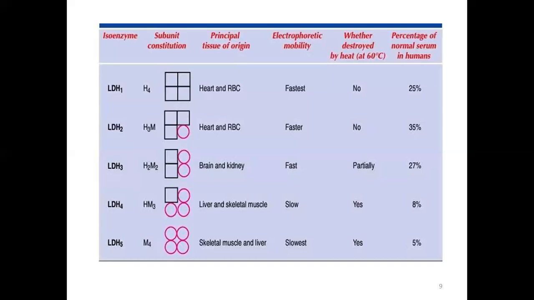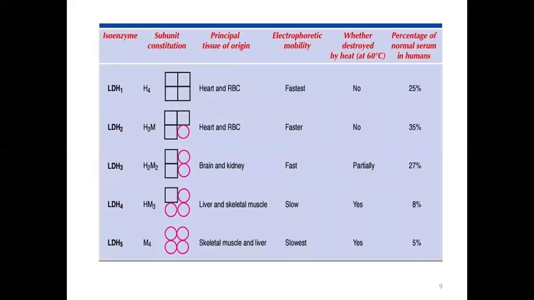It's low, but for LDH2, it's H3M. Sorry, H3M means three components are for the heart.